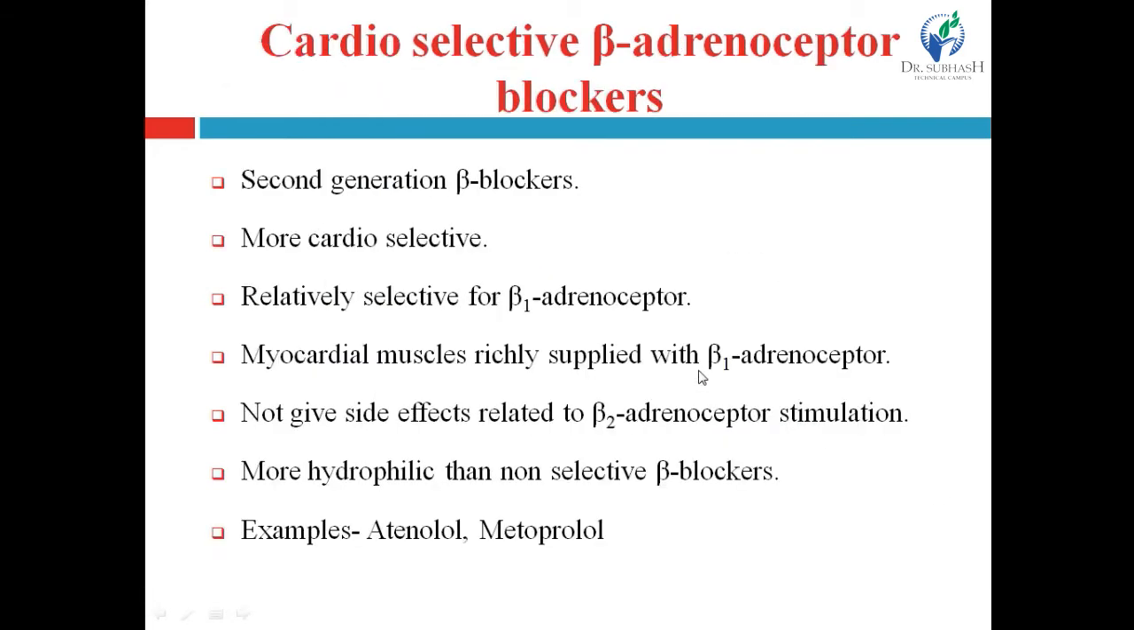Next one is cardioselective beta-adrenoreceptor blockers. These drugs are known as the second generation beta blockers, and these are more cardioselective, selective towards the beta-1 receptor. Beta-1 receptors are located in the myocardial muscles, which are richly supplied with beta-1 adrenoreceptors.